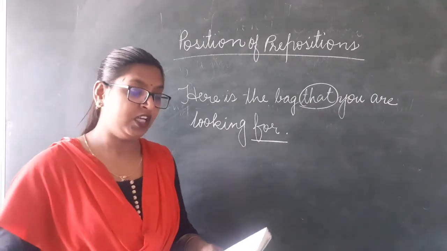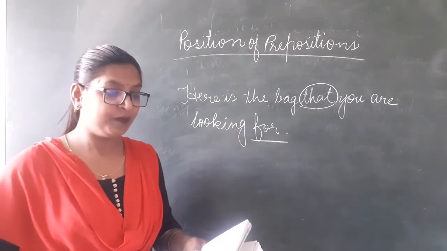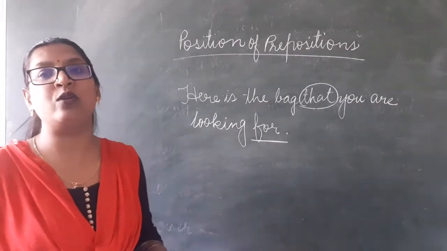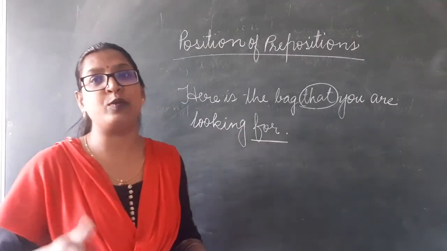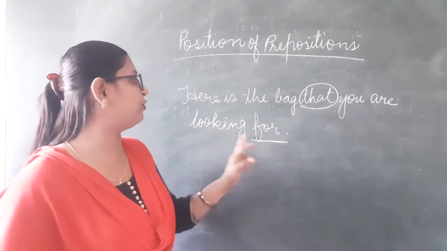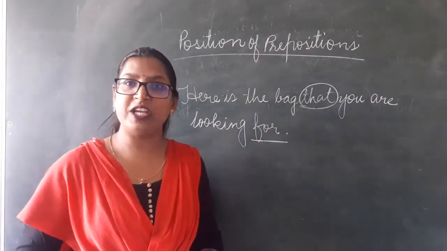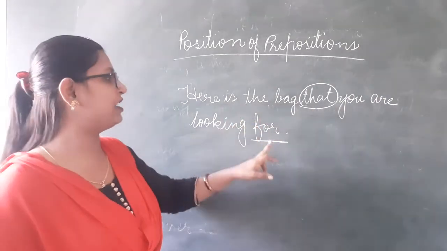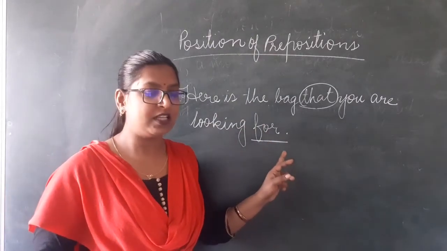What is the rule? The preposition always comes at the end when its object is the relative pronoun that. Looking for what? For that bag. When there is a relative pronoun that, in that case we place the preposition at the end of the sentence.